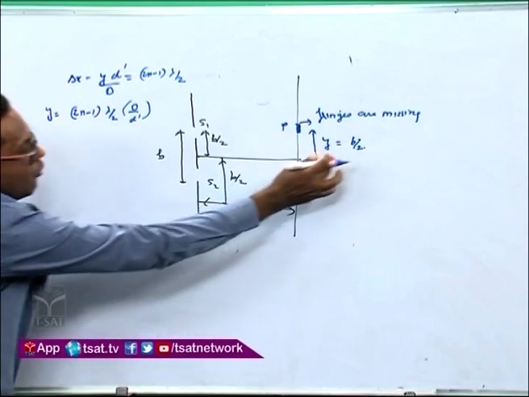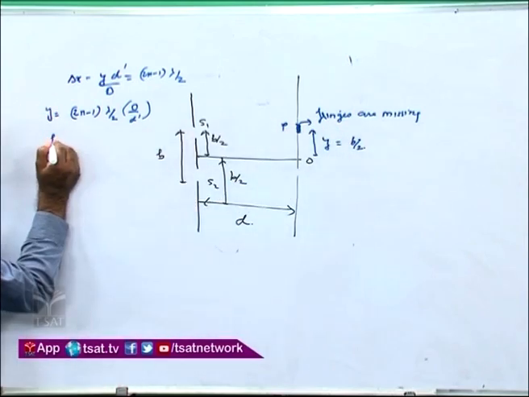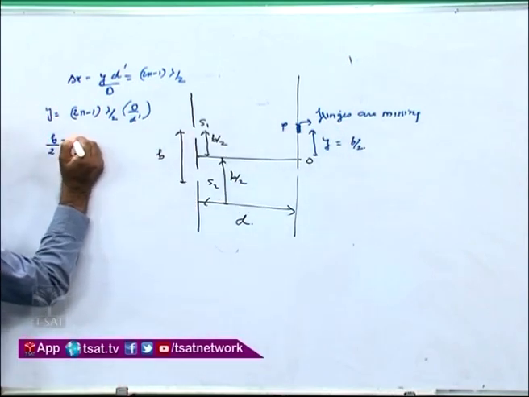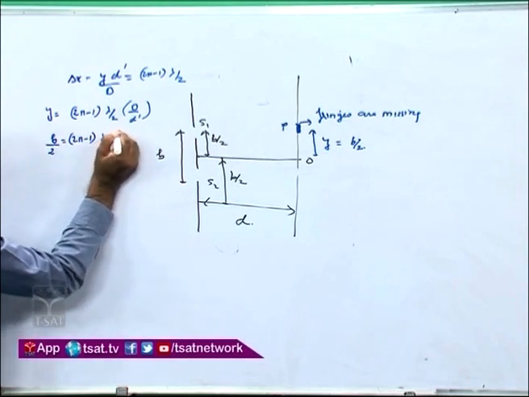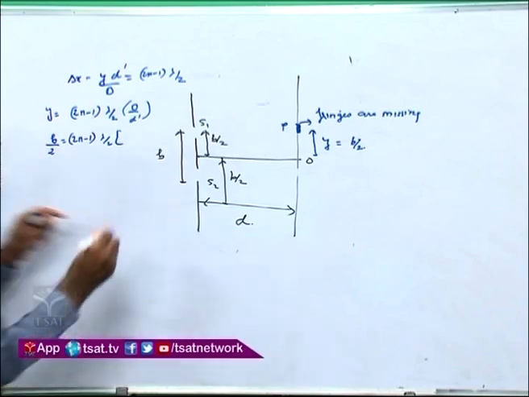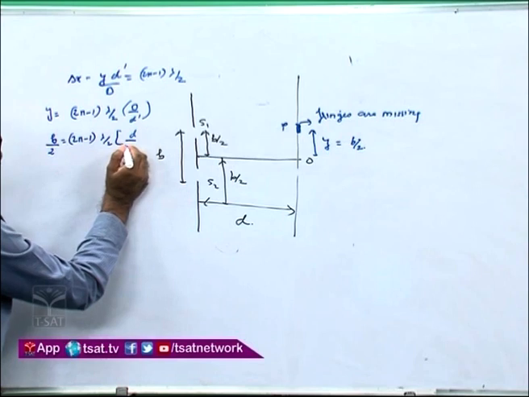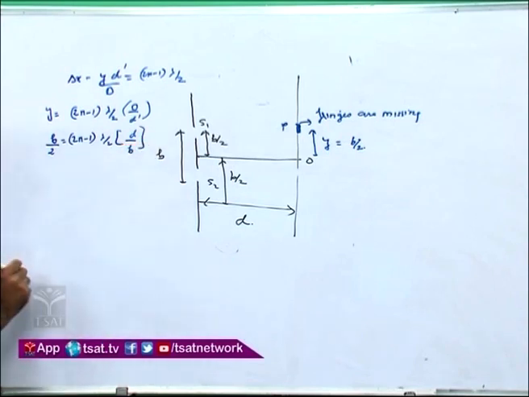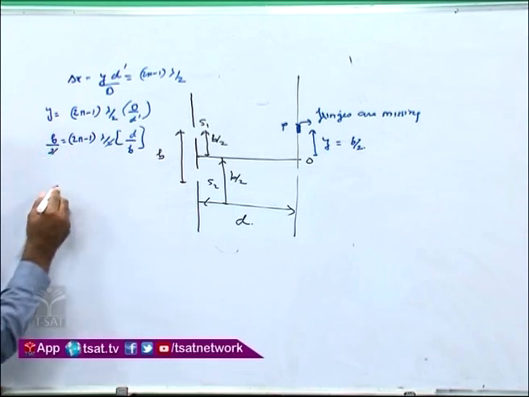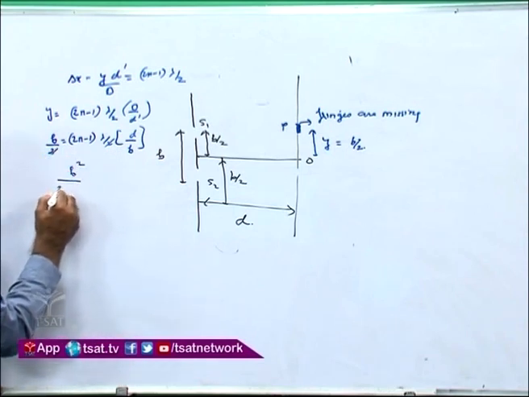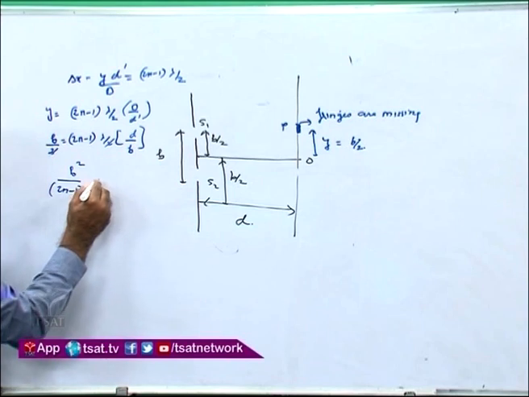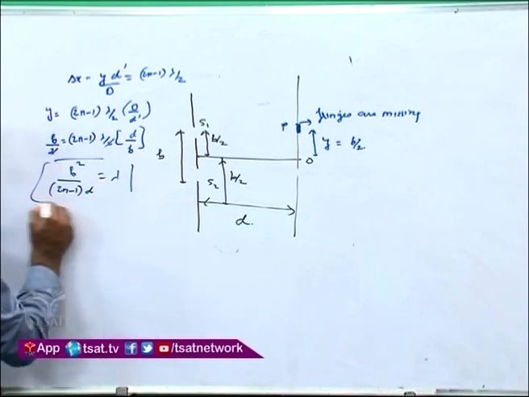Now y is equal to b by 2 according to the question here. I write y equal to b by 2 is equal to (2n minus 1) lambda by 2. D is the distance between the slit and the screen, which is given as small d, and d dash is the distance between the two slits, that is given as small b. So now this 2 and this 2 will get cancelled. So I will get b square upon (2n minus 1) into d is equal to lambda. This is equation number 1.